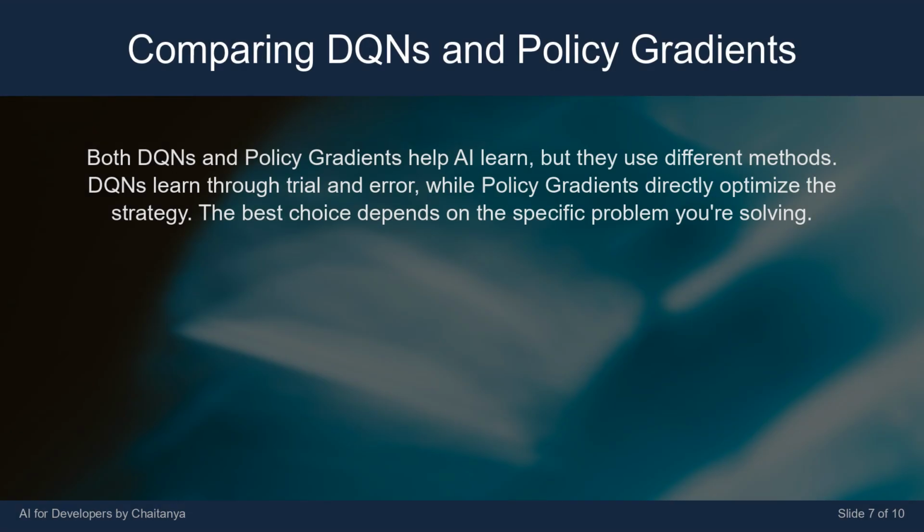Both DQNs and policy gradients help AI learn, but they use different methods. DQNs learn through trial and error, while policy gradients directly optimize the strategy. The best choice depends on the specific problem you're solving.